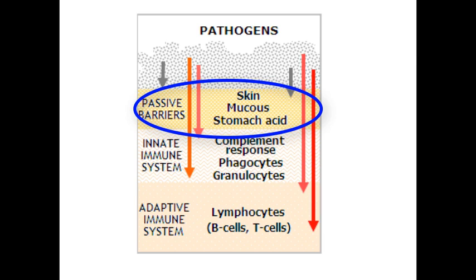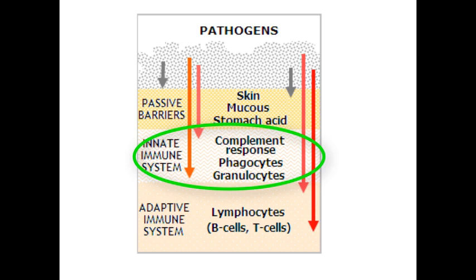Then we have our skin cells that are tightly placed next to each other, inhibiting a lot of bacteria and viruses entering our system. If the pathogens would be able to pass our first line of defense, we have our second line of defense, which will be our innate immune system, in which we will have different cells and proteins that would be non-specific to the different pathogens and try to kill as many of them as possible.